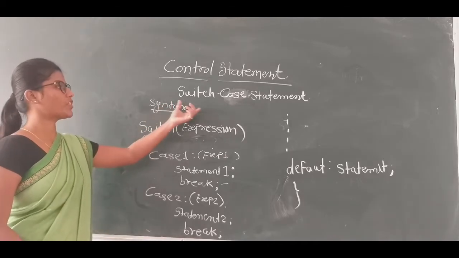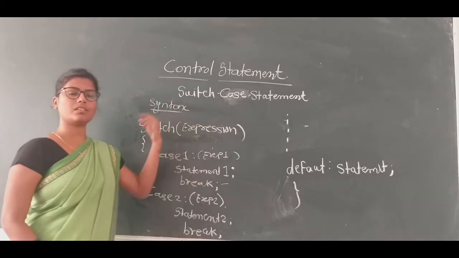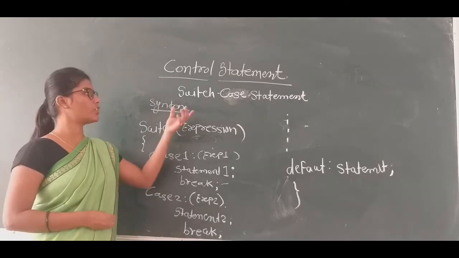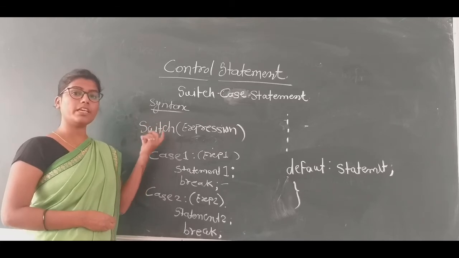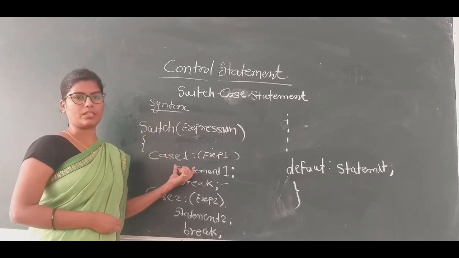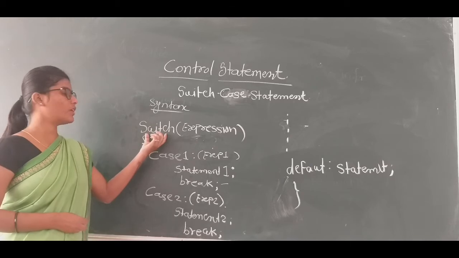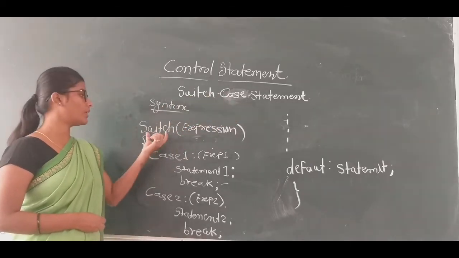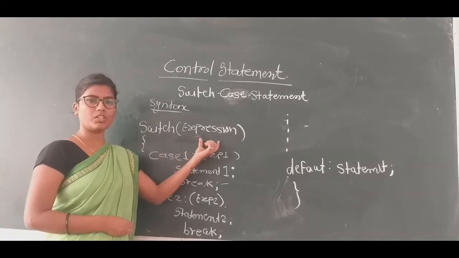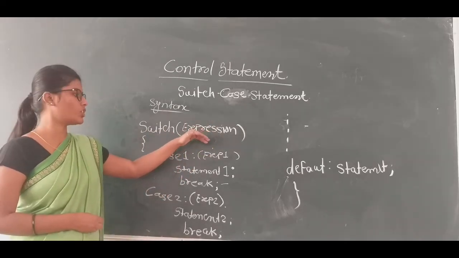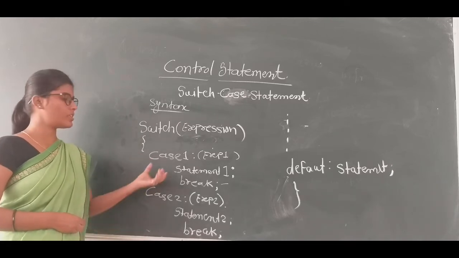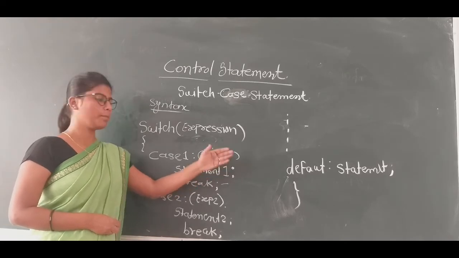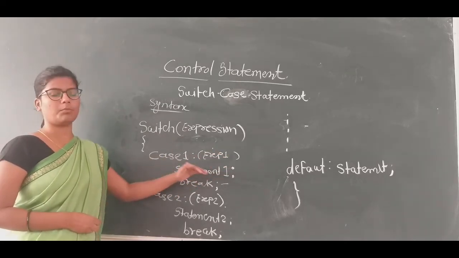Okay, next is the switch case statement. The switch case statement is also called a multiple branch decision making statement. It checks multiple values and each value is called a case. Let us see the syntax. Here we use the switch keyword to define the syntax of the switch case statement. In switch we write an expression and according to this expression we check multiple cases. Here we write case 1 colon. Here we check expression 1. If it is true, then it prints statement 1.